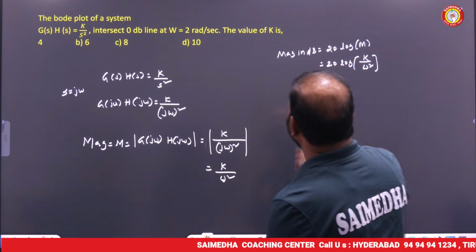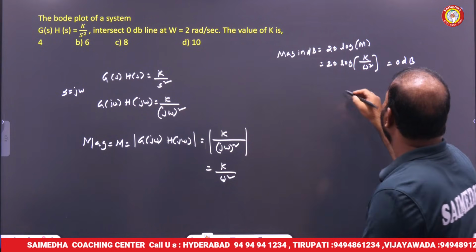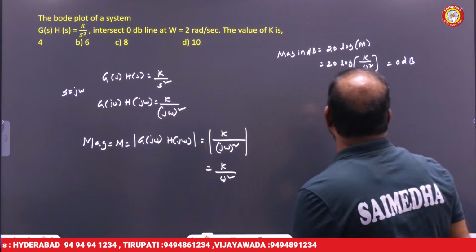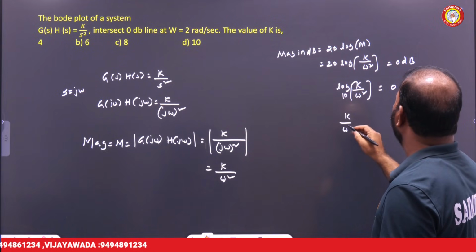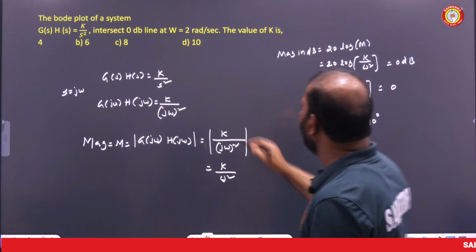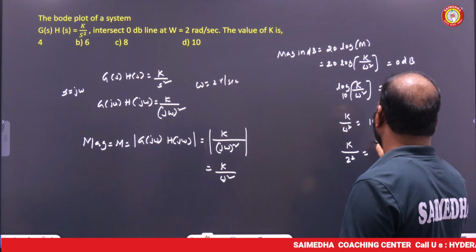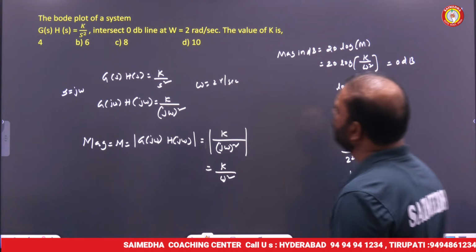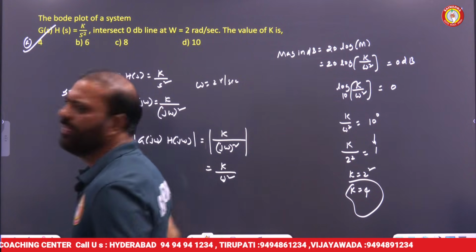Already the magnitude is mentioned here: it is the 0 decibel line. So log of k by ω square, where this is log base 10, is equal to 0. Then k by ω square is equal to 10 power 0, which is 1. But ω is given as 2 radians per second, so k by 2 square is equal to 1, so k is equal to 2 square, which is 4. This is given in option A. Option A is 4, right?